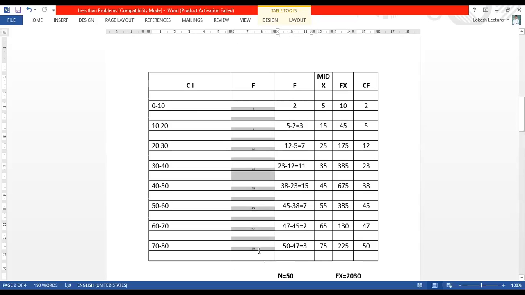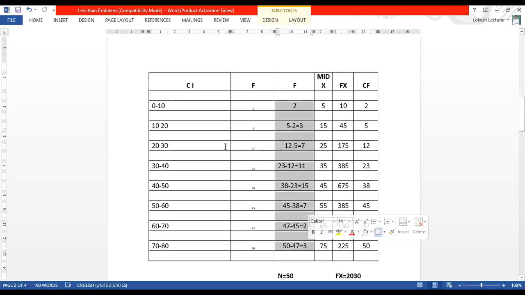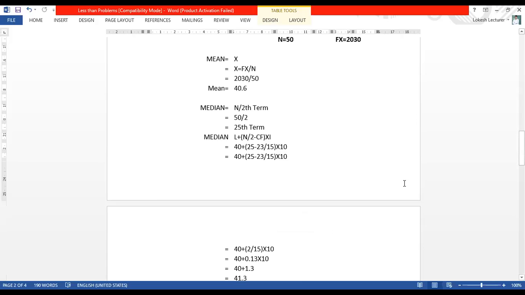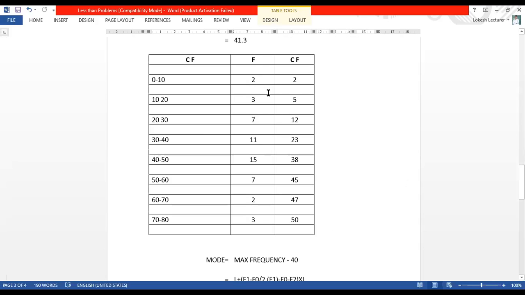Hello, dear students. Don't consider this one. We have to consider it for either mean, median, or mode. Everything is here only because this is the less than method. When the cash inflows are all the less than type, that time you have to do this problem. So that's why I'm showing you. See, in this problem, I tell you,